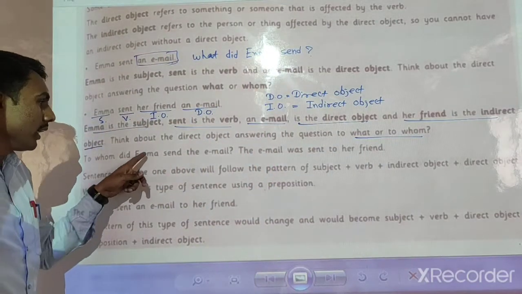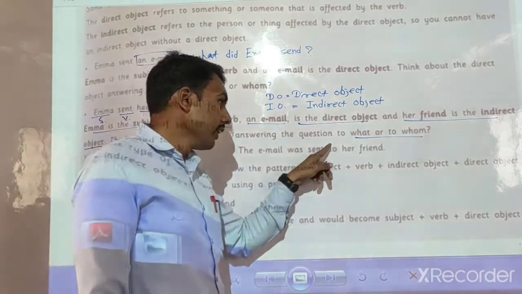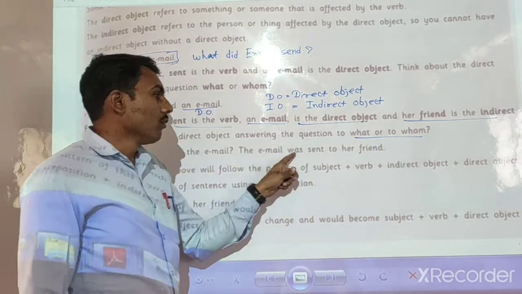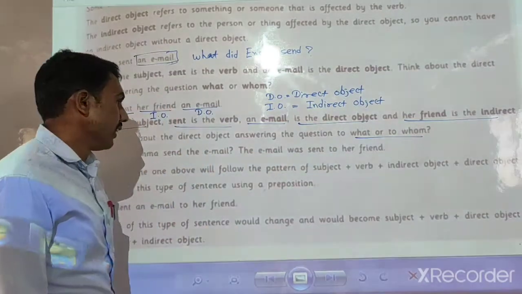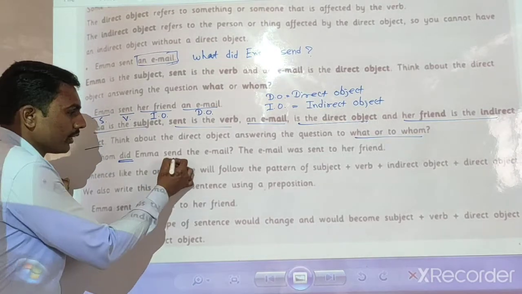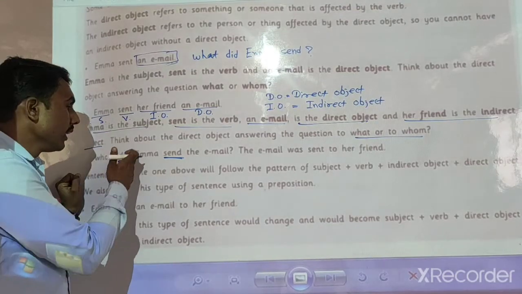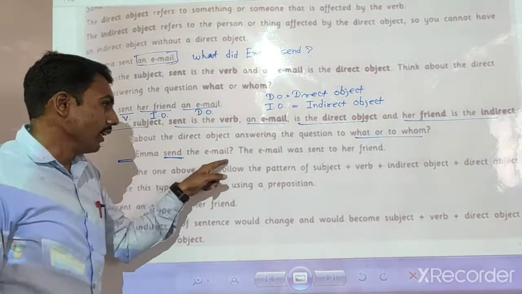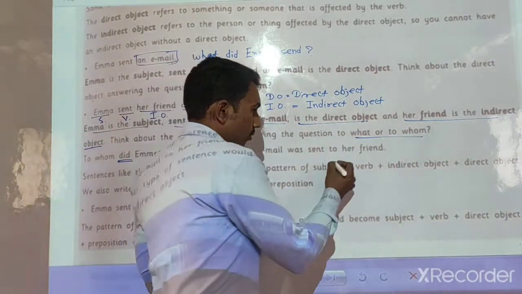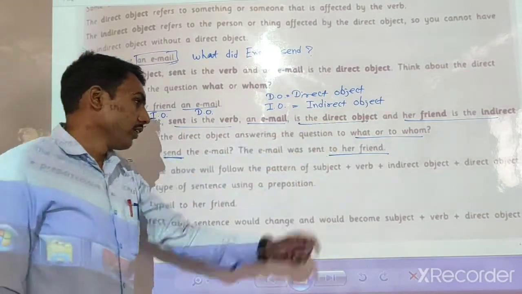To whom did Ima send the email? The email was sent to her friend. Here we use did plus the verb's first form. To whom did Ima send the email, and we get the answer: the email was sent to her friend, and her friend is the indirect object.